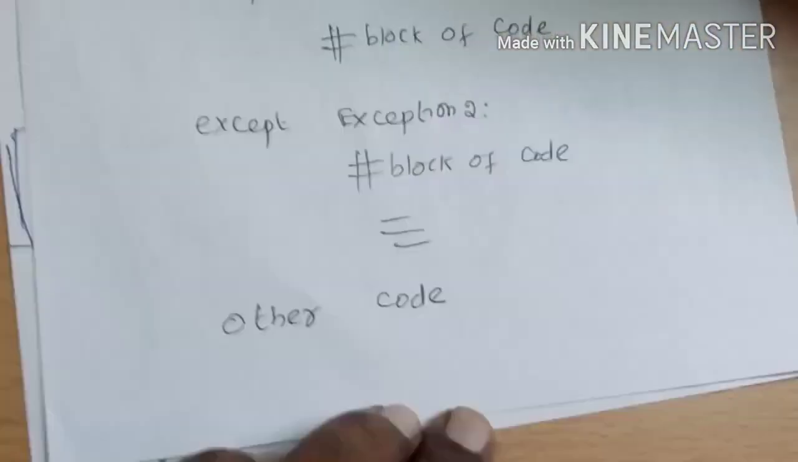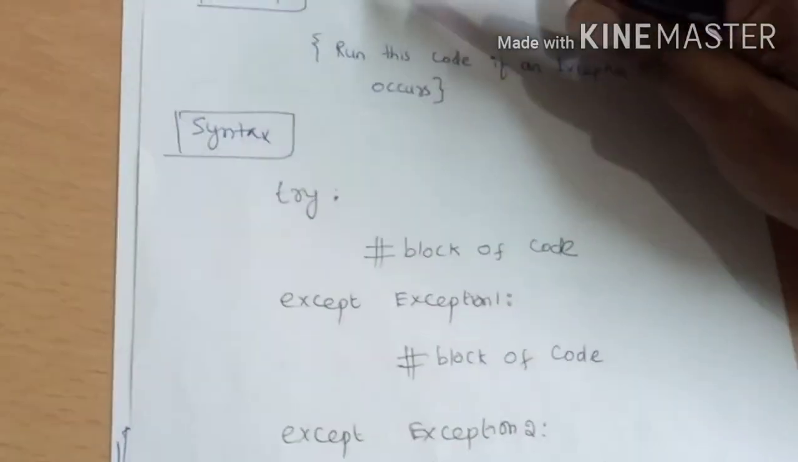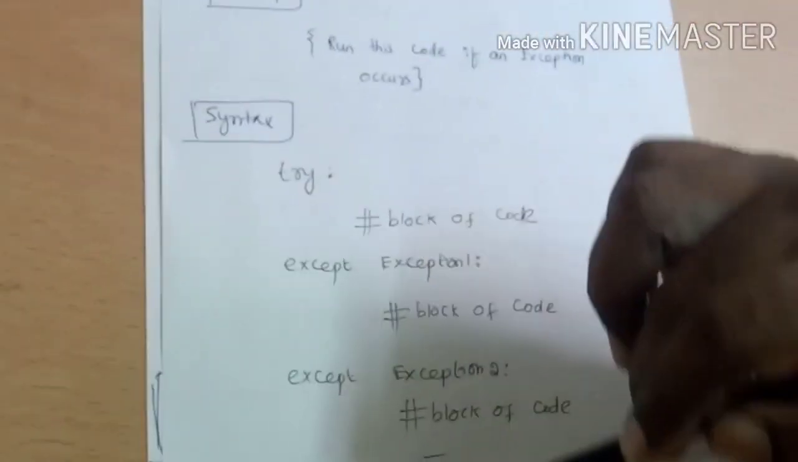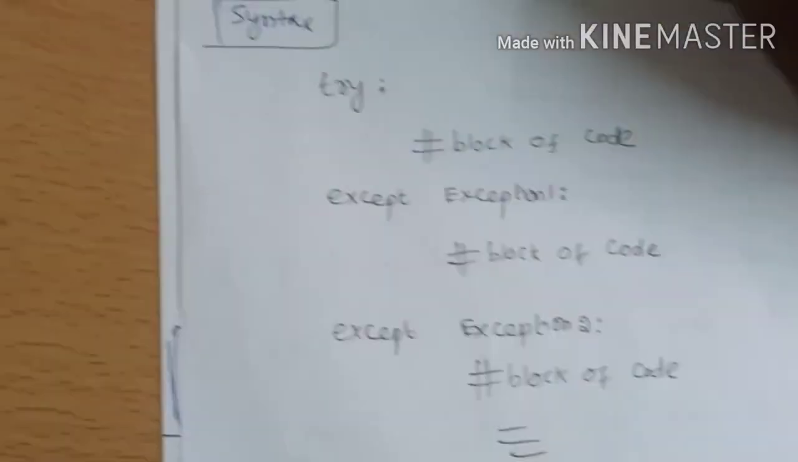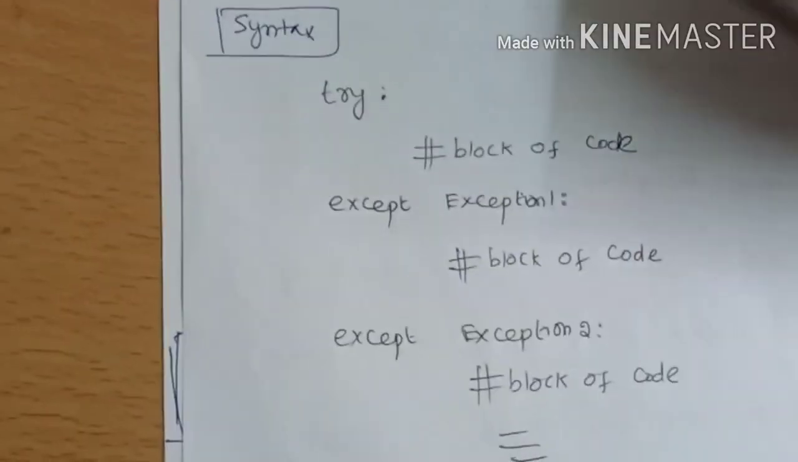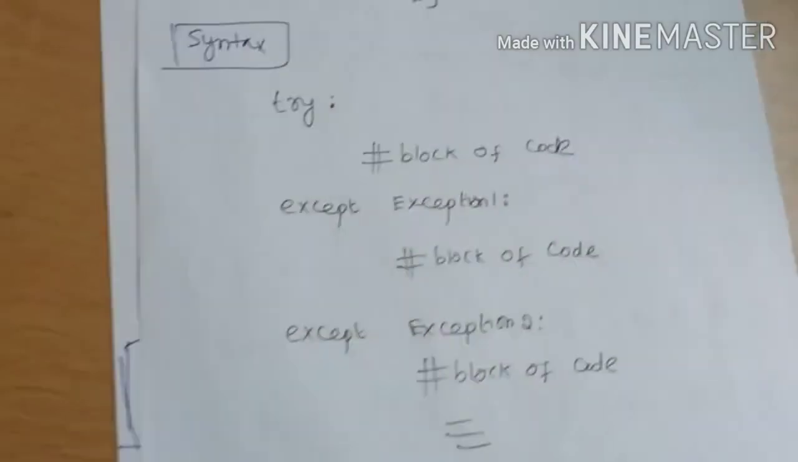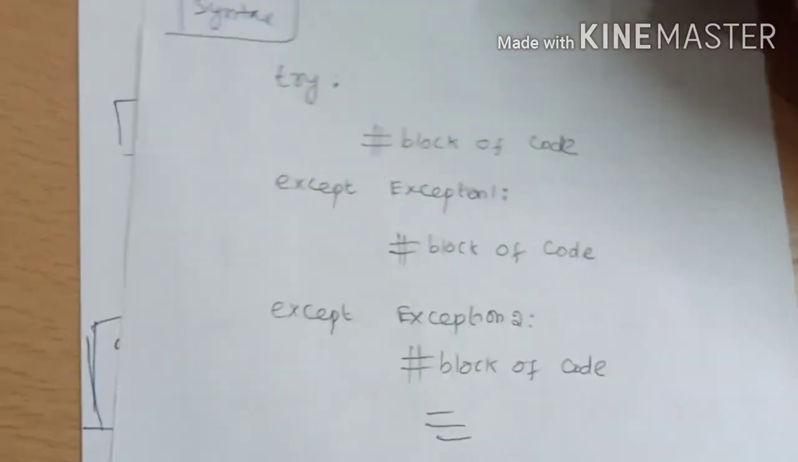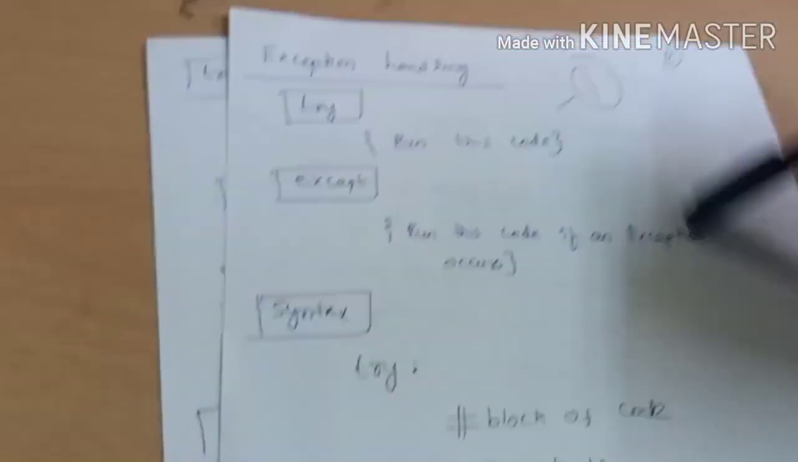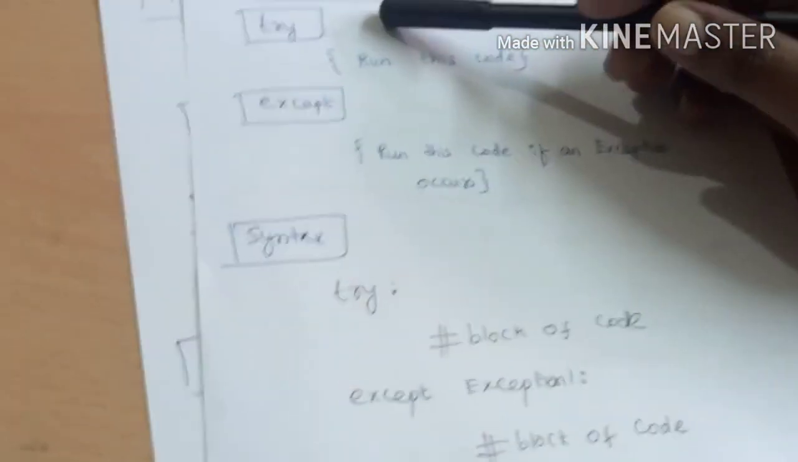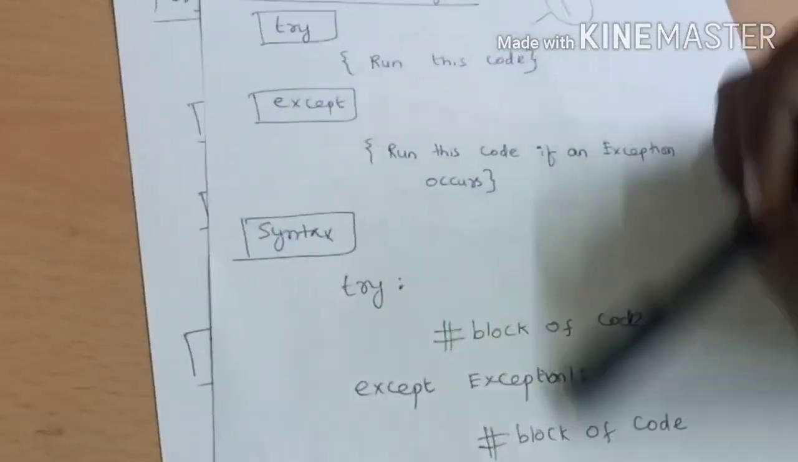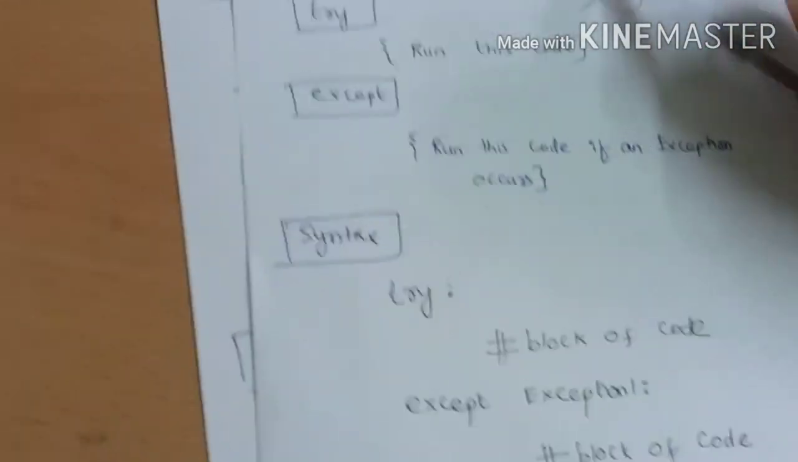Except exception 2, the second category of block of code and other code. So what you want to infer is, in a single try block you can have any number of exceptions to be handled. This try is the block of code which you suspect may cause an error, that you want to put in the try block. What is the except block? Whenever an exception happens, what is the alternate way of doing that? That is the block of code you'll have in the except section. So a single try except block, meaning a single try can have many exception handling statements. So this is the first version of exception handling.